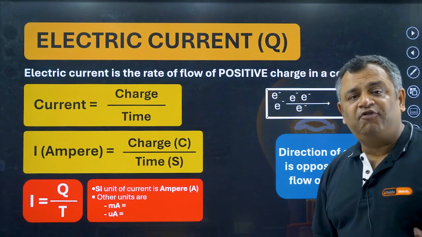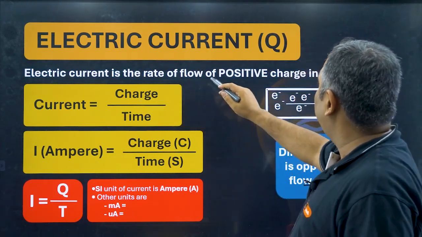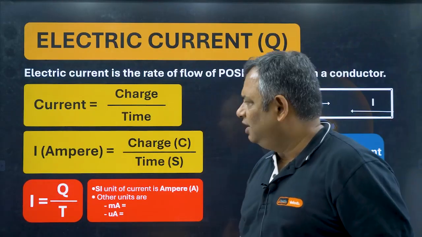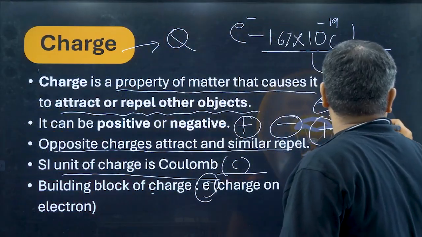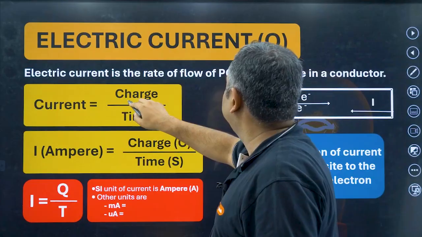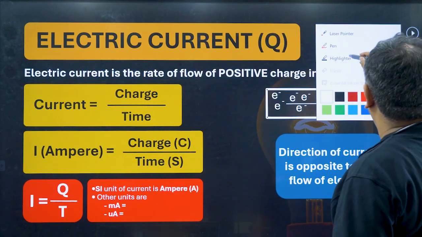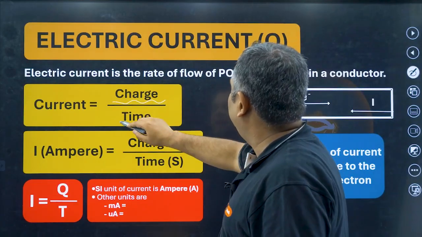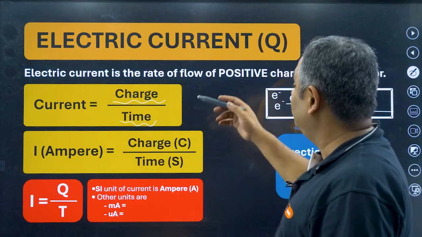Now let's define the formula of current. Like we said, electric current is the rate of flow of charges. For a moment, let's keep positive away. So the current is charge divided by time, because it is the rate of flow of charges.